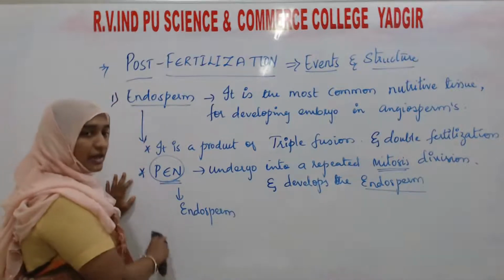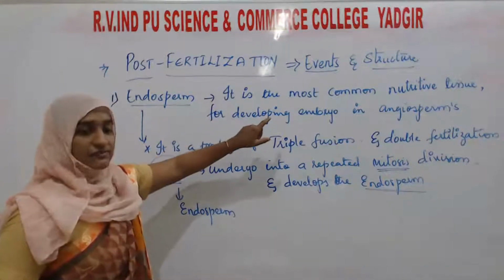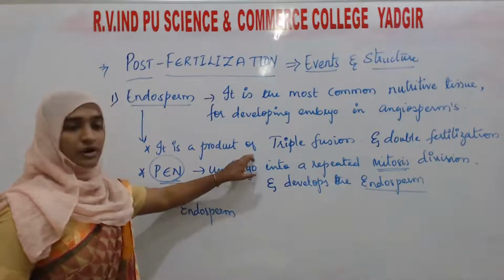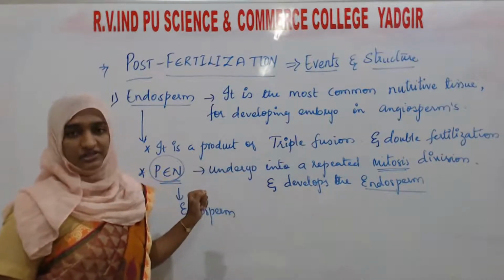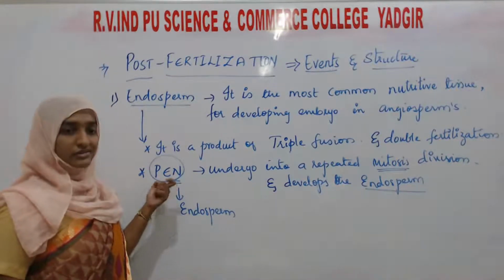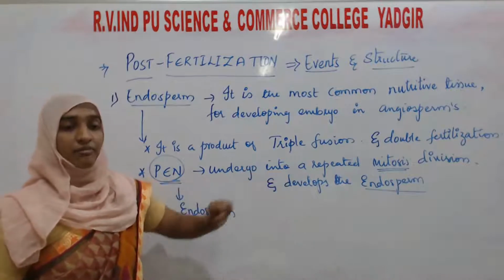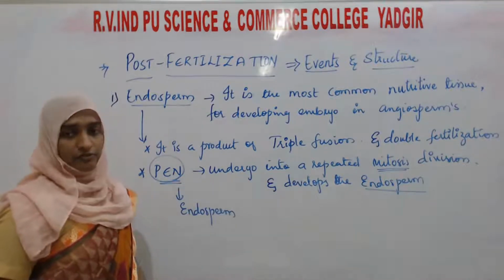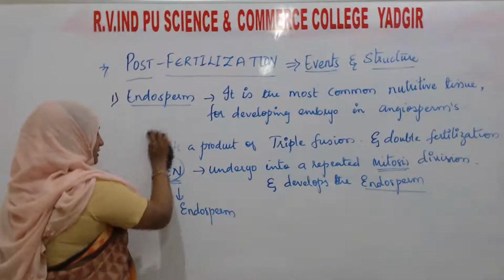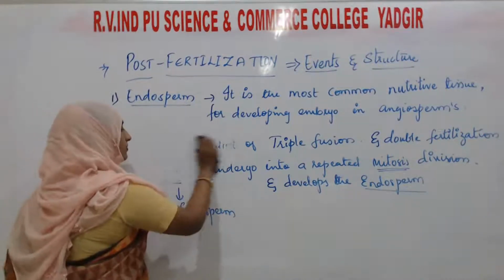This is about the endosperm, which is a nutritive tissue that nourishes the embryo. This is the first thing. It is a product of triple fusion and double fertilization. This is the second thing. Third, the primary endosperm nucleus undergoes mitosis to form the endosperm. Next, let's see the three types of endosperm.